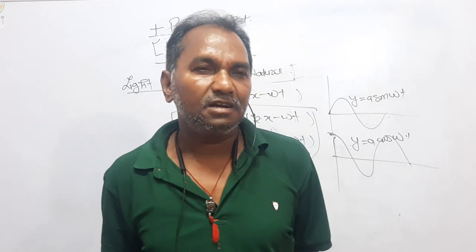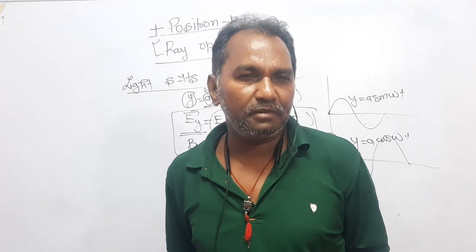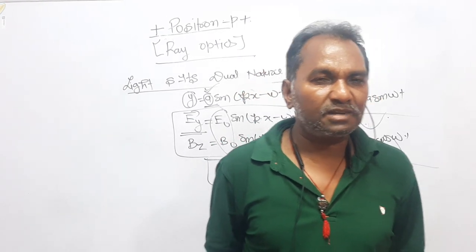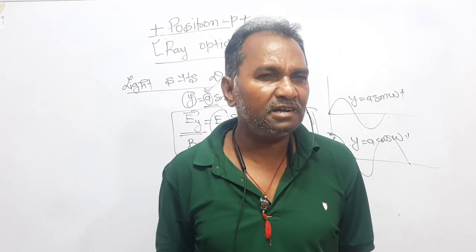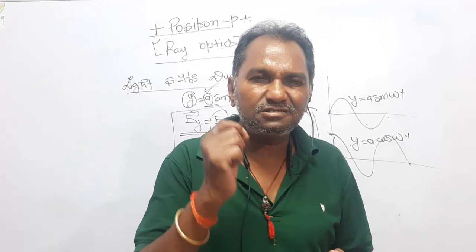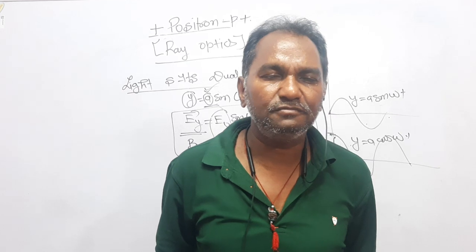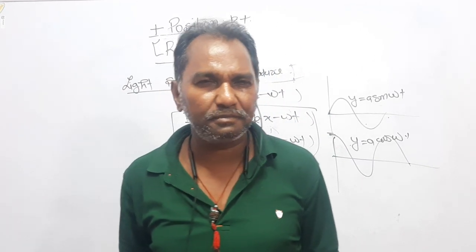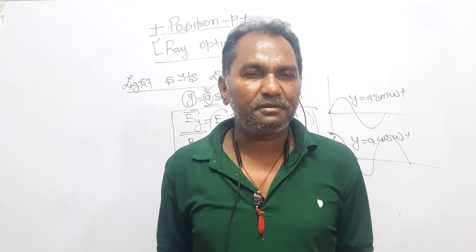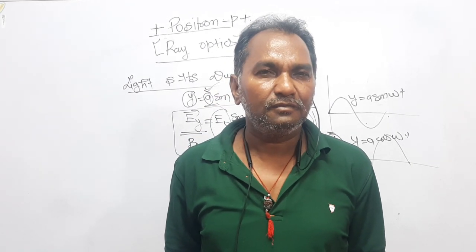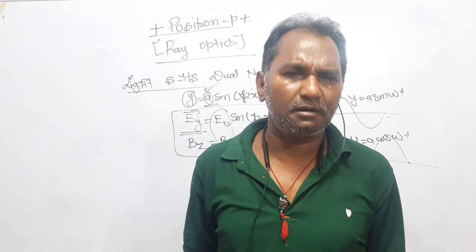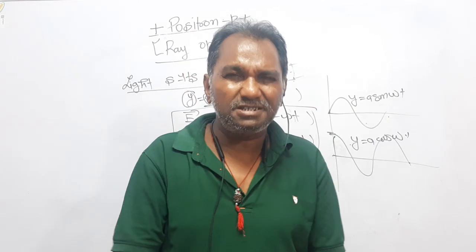Light is a transverse electromagnetic wave. It has both wave nature and particle nature. Ray optics consists of those properties of light which are based on the particle nature, for example, reflection, refraction, scattering, dispersion. These are the properties of light you can explain when you suppose that light is made of particles. Made of particles means made of photons, made of energy packets.